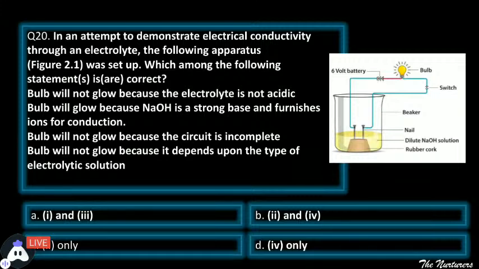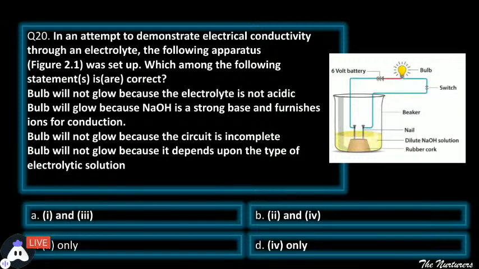So hurry up, think about it and tell me which of the following of these 4, the first statement, second, third and fourth statement are correct as per this figure. कौन सी statements आपकी correct हैं? बल्ब ग्लो करेगा या नहीं करेगा? 3 ऑप्शंस कह रहे हैं बल्ब ग्लो ही नहीं करेगा और एक ऑप्शन कह रहे हैं बल्ब ग्लो करेगा. Hurry up, hurry up. Yes, students, think about it.